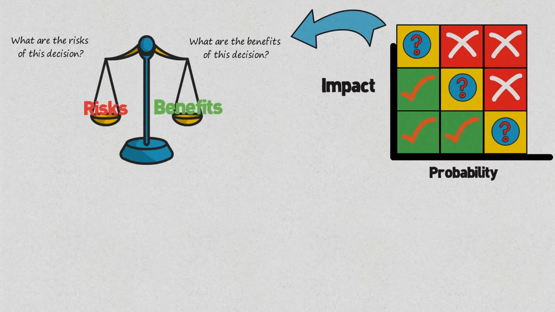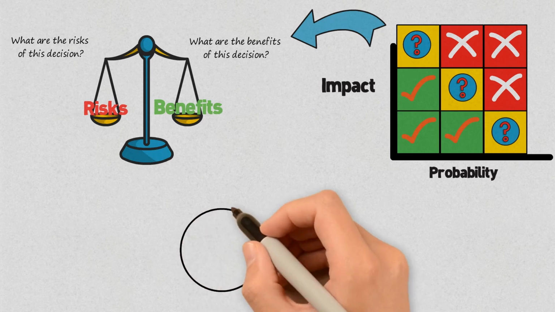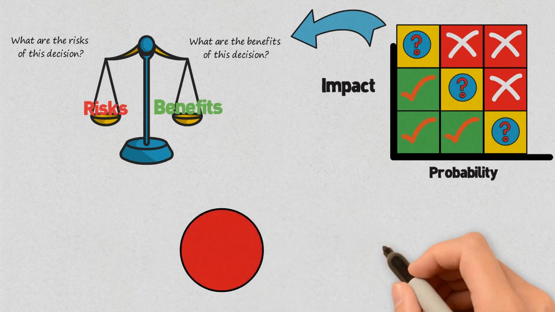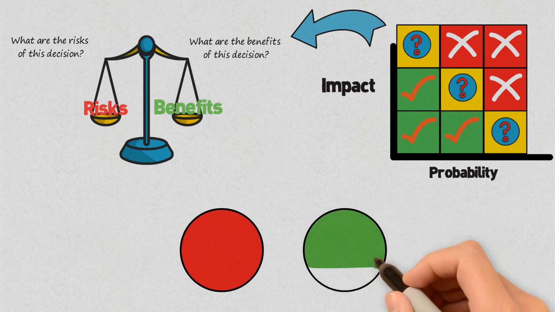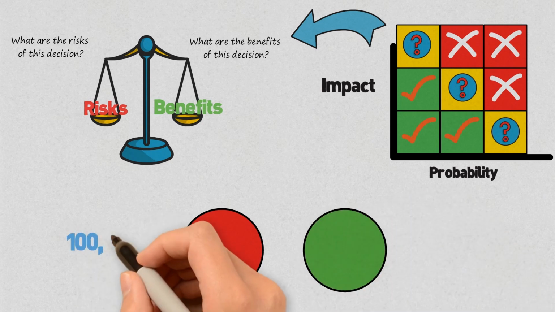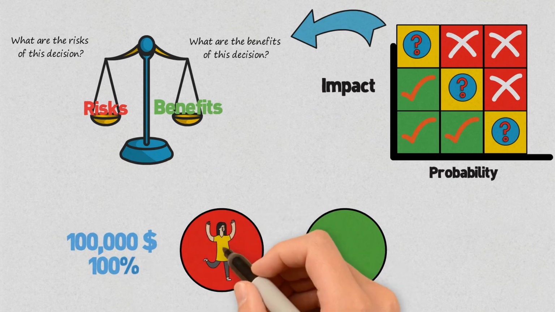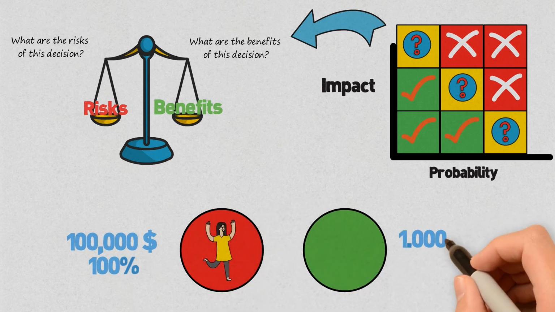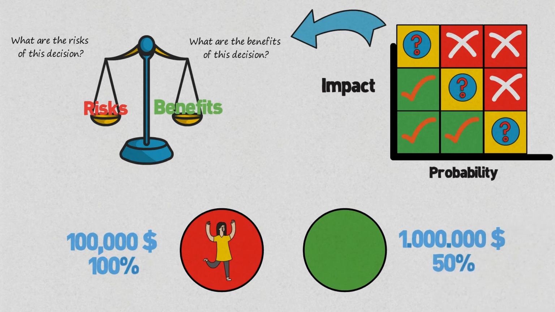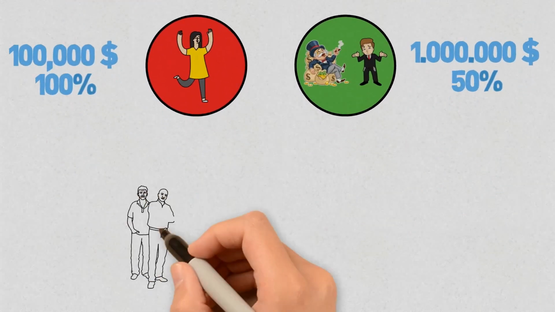To better understand this concept, let's play a game now. You have a red button and a green button in front of you, and you have to choose which one to press. If you press the red button, you'll receive $100,000 in cash immediately, no questions asked. If you press the green button, you have a 50% chance of receiving $1 million, a simple coin toss. If it's heads, you get $1 million, if it's tails, you get nothing. Which button do you decide to press?